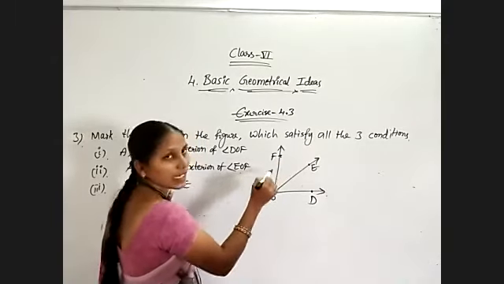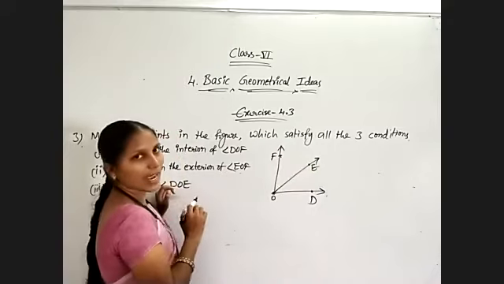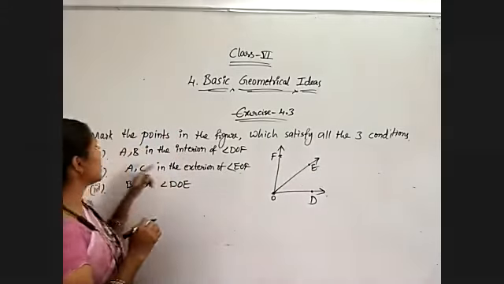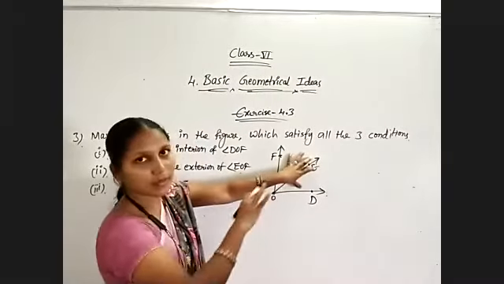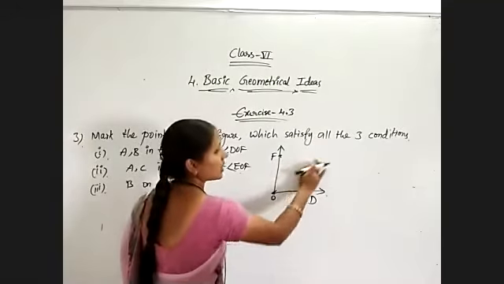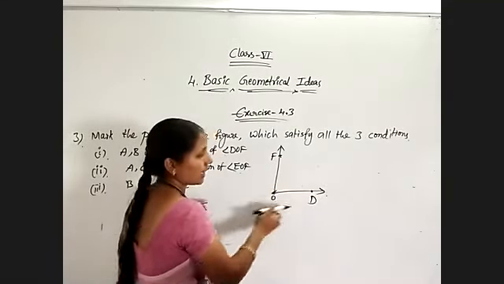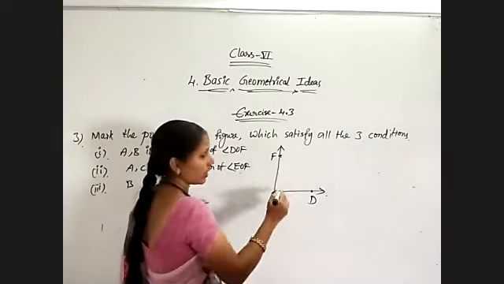Interior means this complete portion will come for interior of angle DOF. That means A and B are completely inside this place. Now A and B are placing here only.